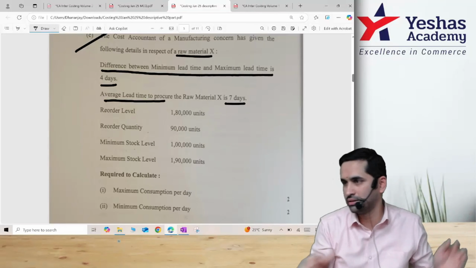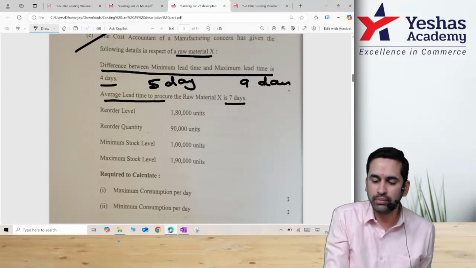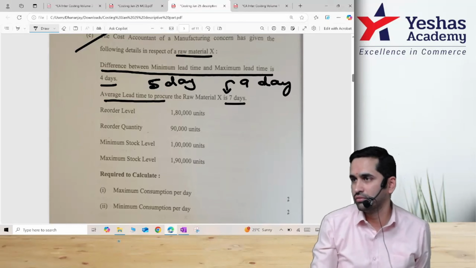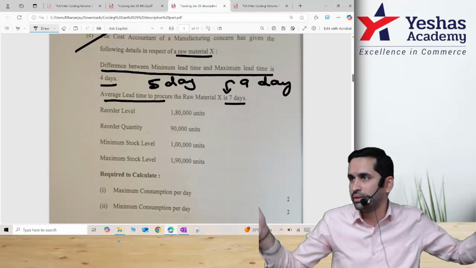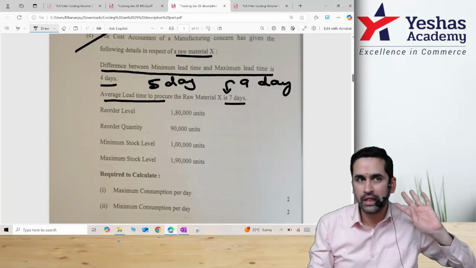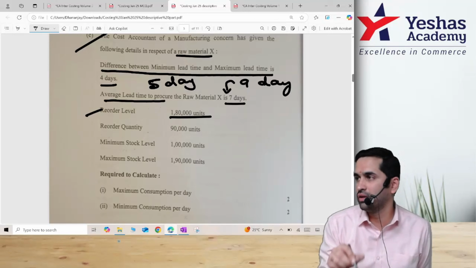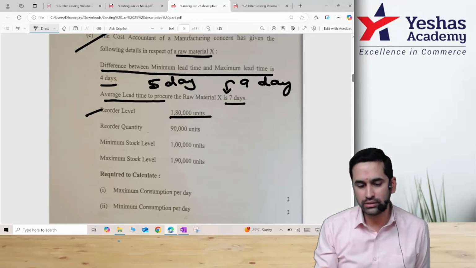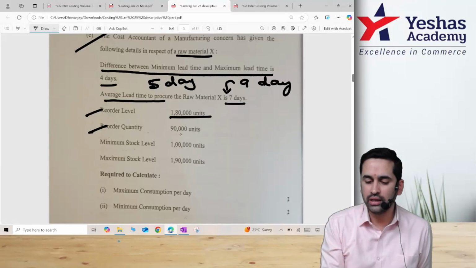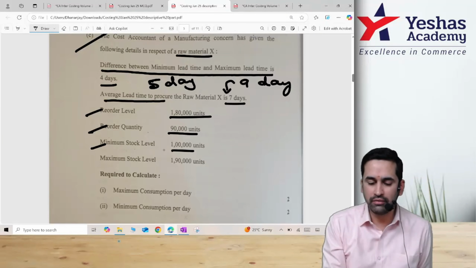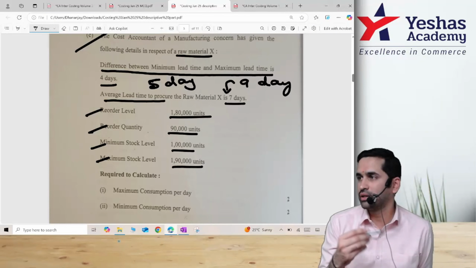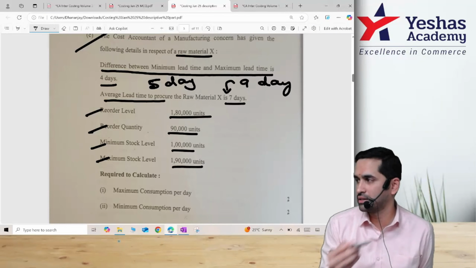That means tell me minimum and maximum. One is 5 days and one is 9 days because your average is 7, which is in between the two. Difference between the two is 4. Able to follow? After this, reorder level. Normally we work out ROL. Here ROL is printed. Reorder quantity, ROQ printed. Minimum level, maximum level. Everything that you calculate is printed on the left hand side.